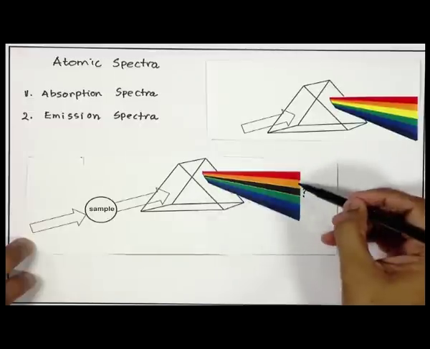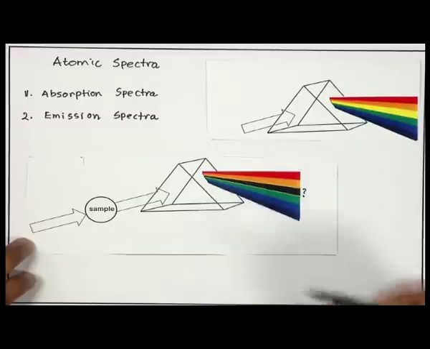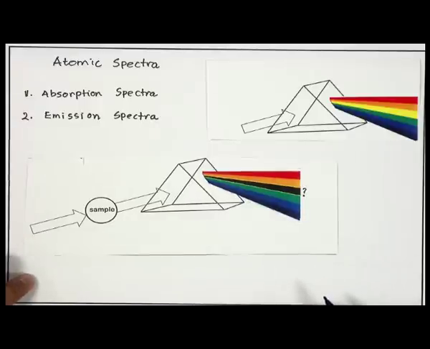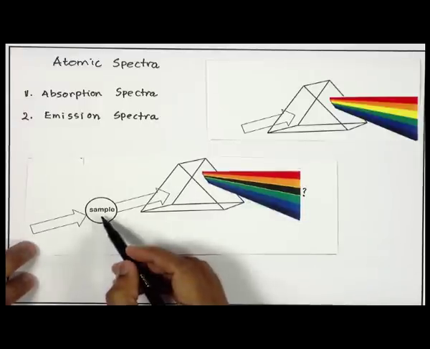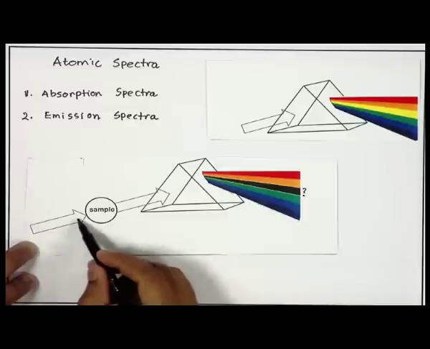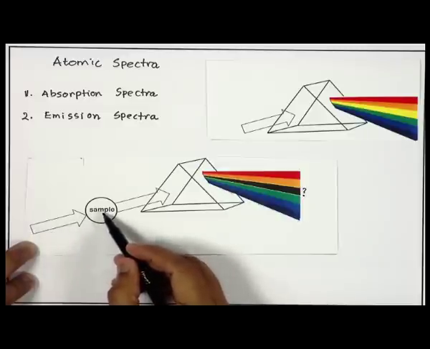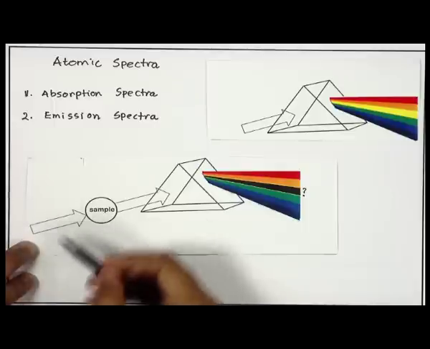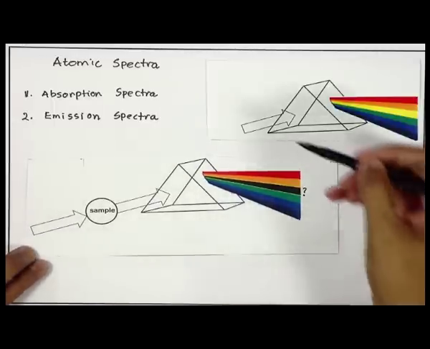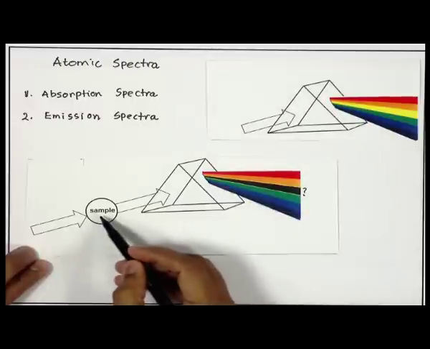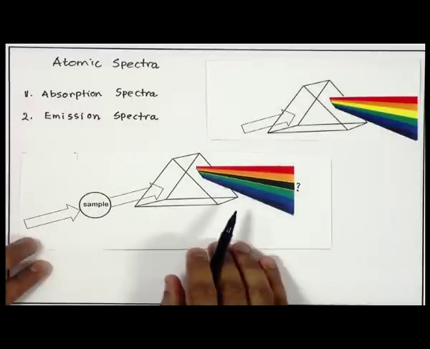I see red, I see orange, I see green, blue, indigo, violet, but I do not see yellow. What happened to that yellow color? What has happened is that the sample that I have, the molecule or the atom in this sample, has actually absorbed this yellow light. So, the white light came, and the sample absorbed that yellow light from this white light. White light has the wavelengths of all these 7 colors, but the sample could only absorb the yellow light for whatever reason. This is just an illustrative example.